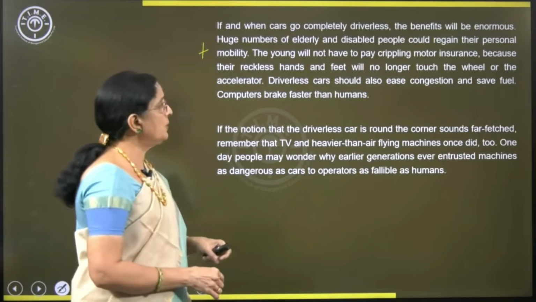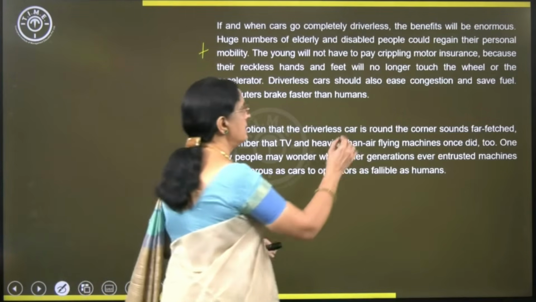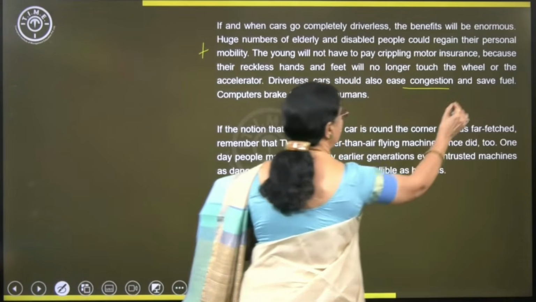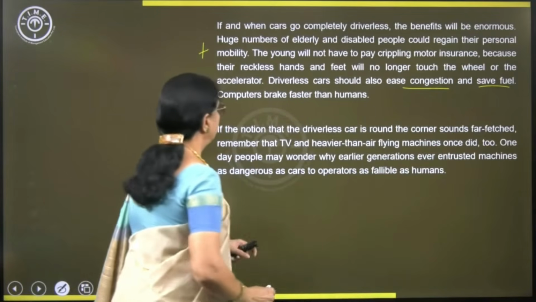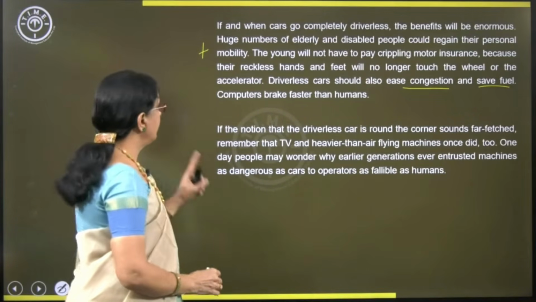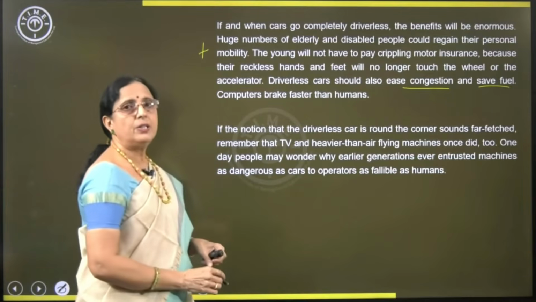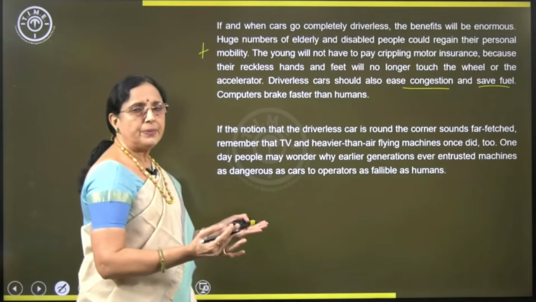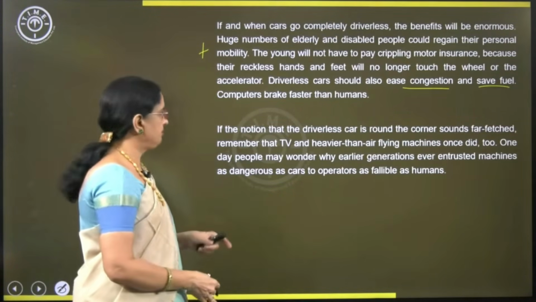Driverless cars should also ease congestion, ease traffic and save fuel. These are the two benefits. Computers brake faster than humans. So that's how you can avert accidents.